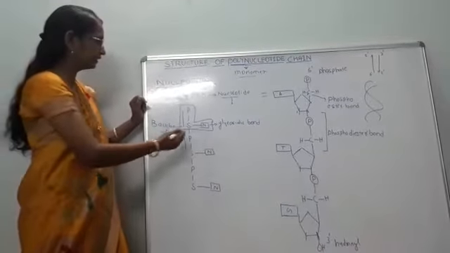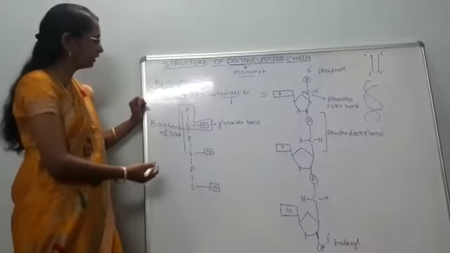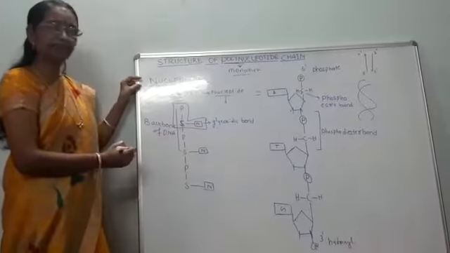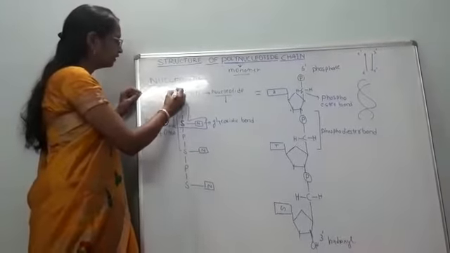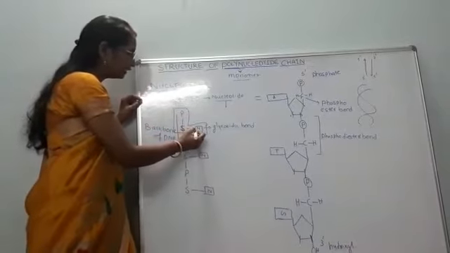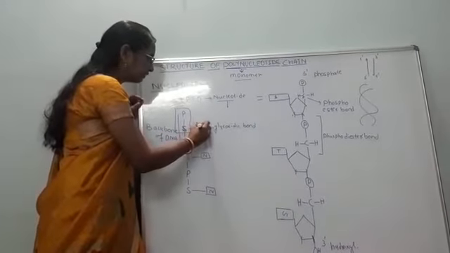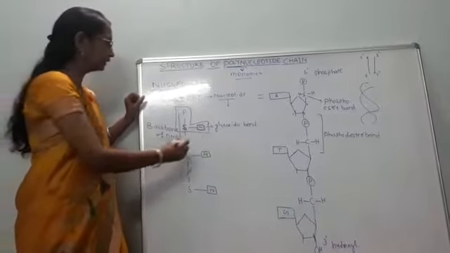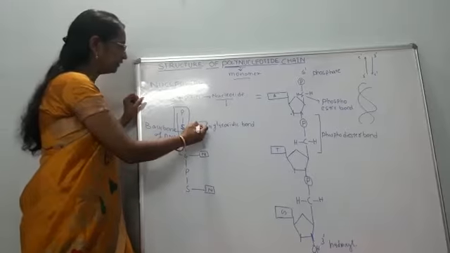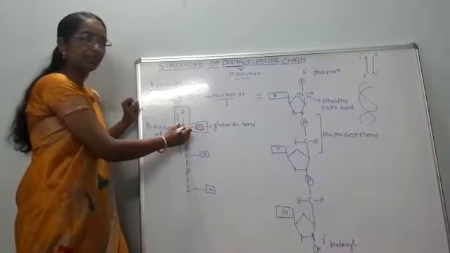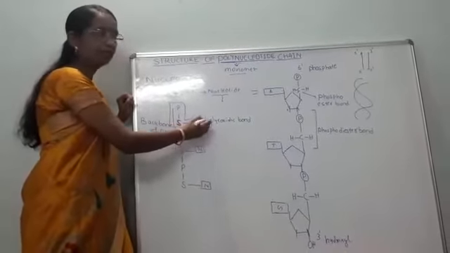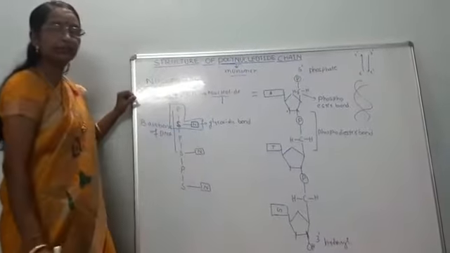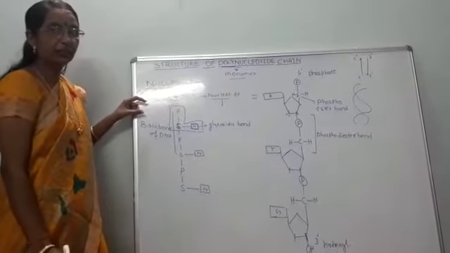So what type of bonds are present in the DNA which form a stable structure? In the previous class we have seen the pentose sugar. What type of sugar is present in DNA? That is the deoxyribose sugar. Since we know that nitrogen bases are of two types, purines as well as pyrimidines, either purine or pyrimidine when attached with the pentose sugar forms a nucleoside. When each nucleoside gets attached with the phosphate group, it forms a nucleotide.